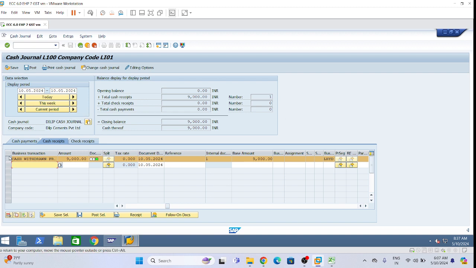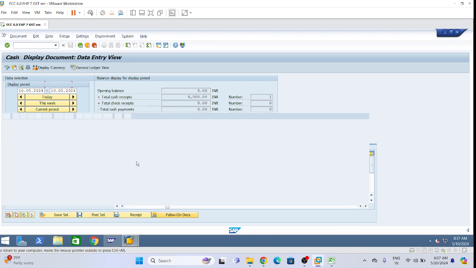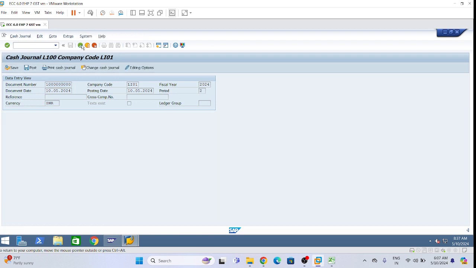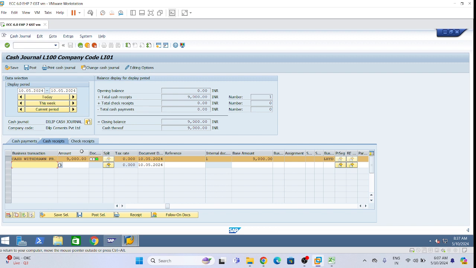Okay, select this one, click on follow on documents. Now we can see this accounting entry: cash in hand financial debit, to HDFC bank CA current account outgoing credit, right? It is correct only. Today's date you can see, document number C, 10 series. So all things in this document are posted automatically.